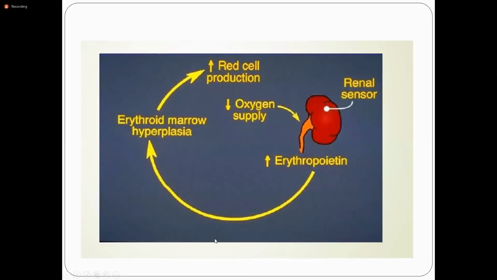This is the mechanism. When there is a decreased oxygen supply, the kidneys release increased erythropoietin in response to the renal sensor, causing erythroid hyperplasia and resulting in increased red cell production.